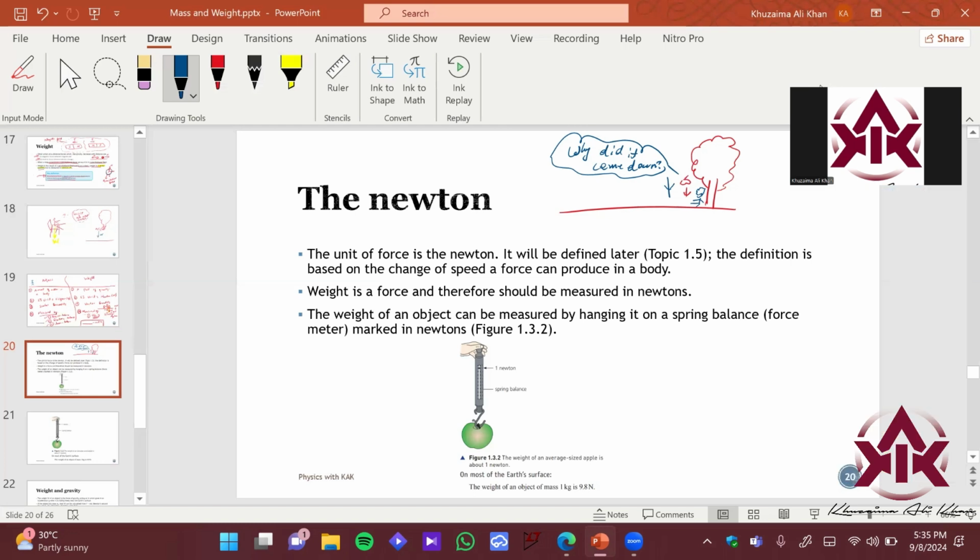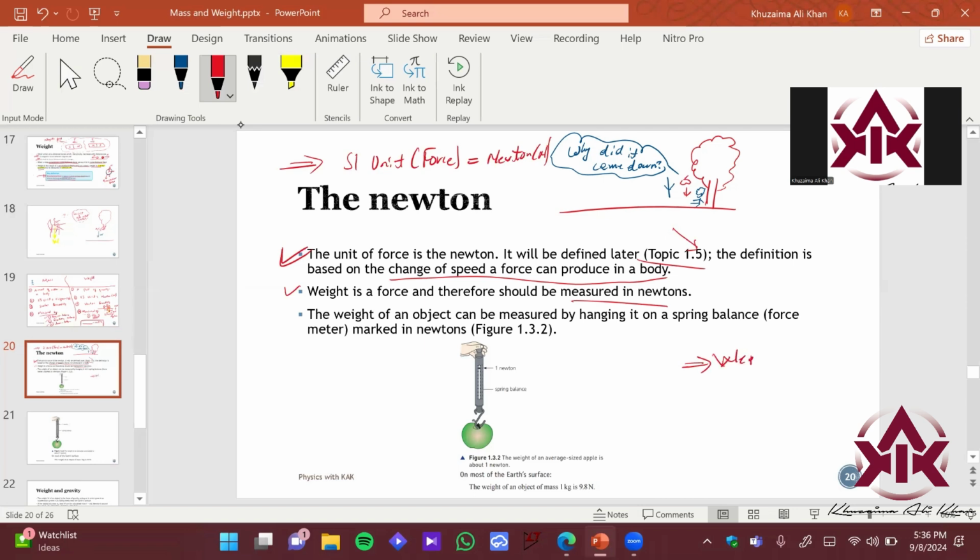So let's start to discuss what a newton is, right? Newton is simply the SI unit for force, right? We will study this in your chapter on forces. Since he was the pioneer of it, he found all of these principles, and the unit is represented by capital N. Its definition is based on the change of speed a force can produce in a body, right? We'll discuss this in the fifth chapter. So weight is a force and therefore should be measured in newtons. As I said in the last discussion, weight is a force, right?